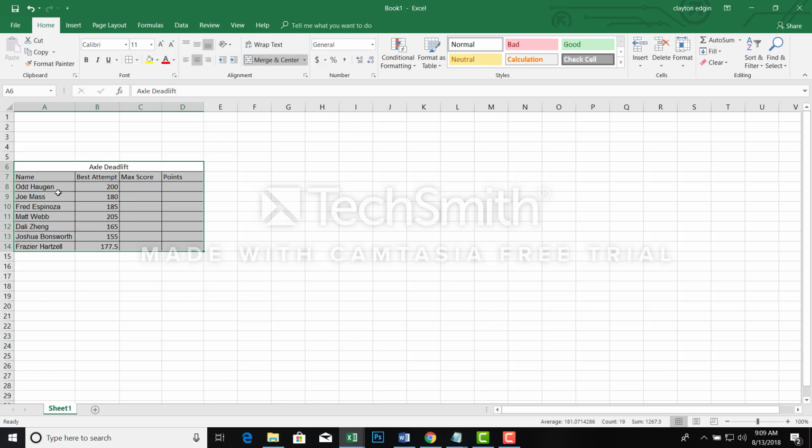All of our athletes in the super heavyweight class have gone. We have O, Joe, Fred, all the way down to Frazier. We have their best attempt. These are the weights that they made. Now we need to find out how to score these folks.